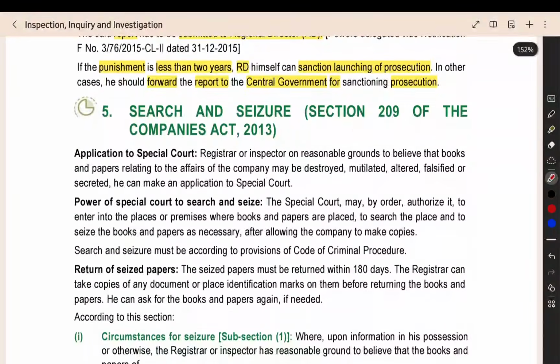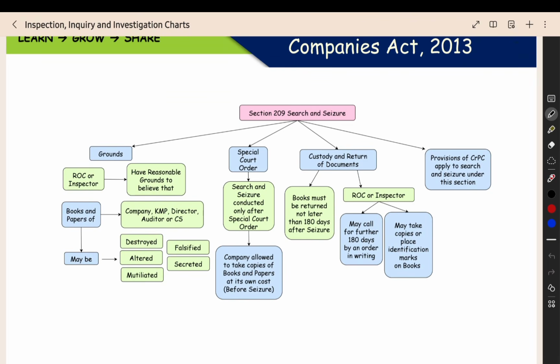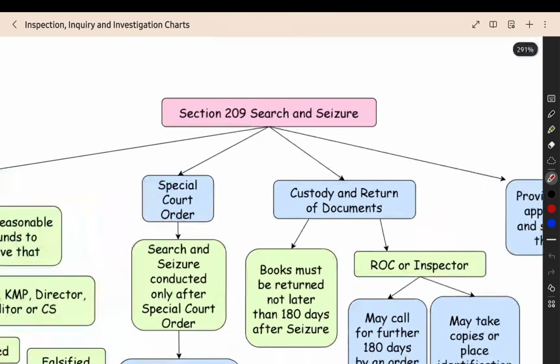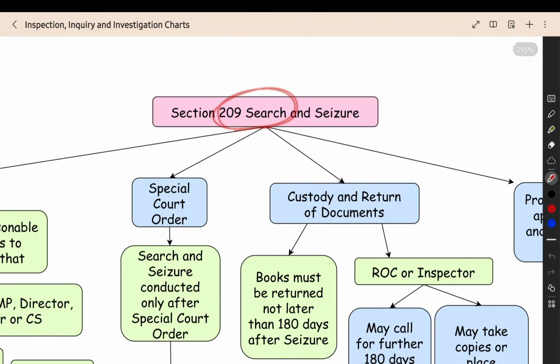The next section is section number 209. For this also we have the chart, so we can move to the chart. Now here, section number 209, search and seizure. What is the meaning of search and seizure? Search means when you are keeping the documents in some place and you are not allowing the investigating officer or the inspector to view them, then they will enter the place and search the place for the documents.